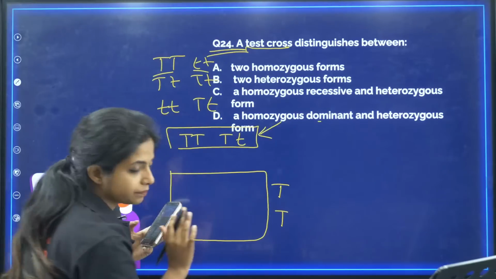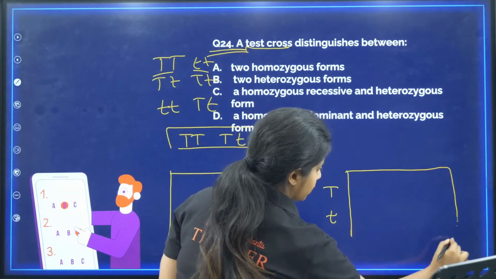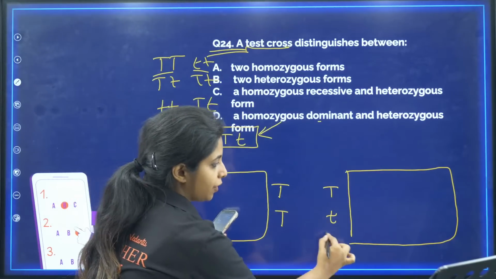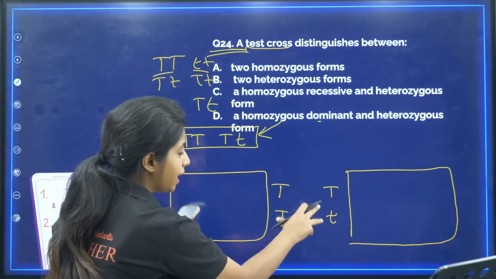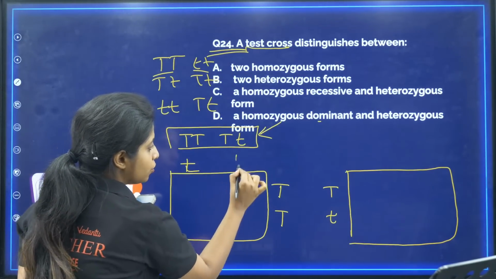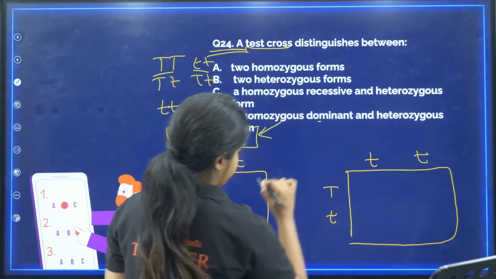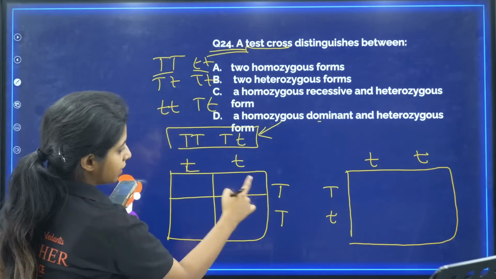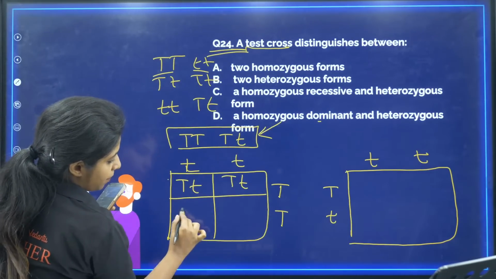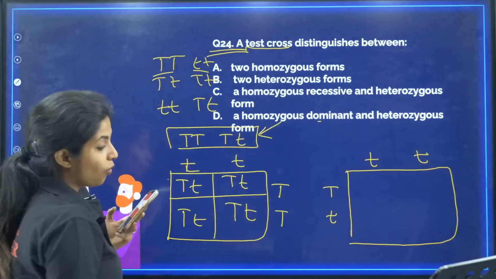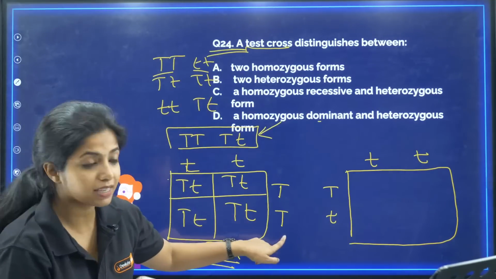Take a capital T parent, and a capital T, small t parent. This is homozygous dominant. This is heterozygous. I am doing a test cross. What is a test cross? I am taking a plant and mating it with a recessive parent, like this. Here also I am going to do the same. When I do it, this and this goes capital T small t, this and this goes capital T small t, this and this goes capital T small t. All of them are tall. That means this is homozygous.